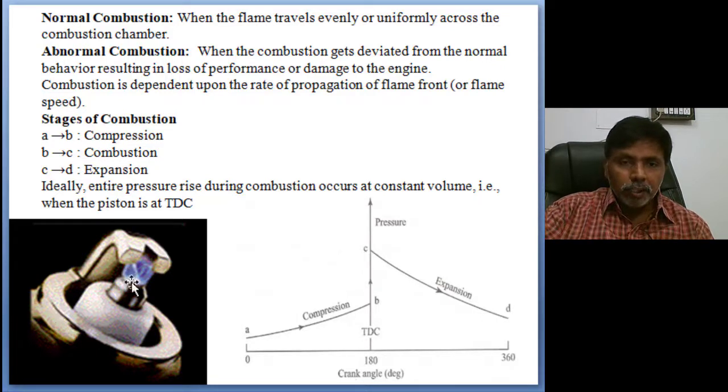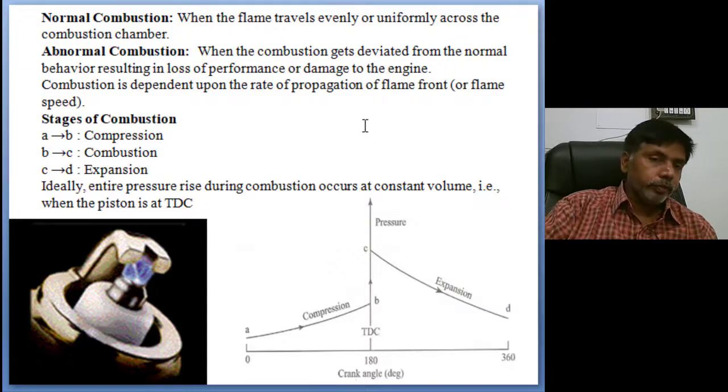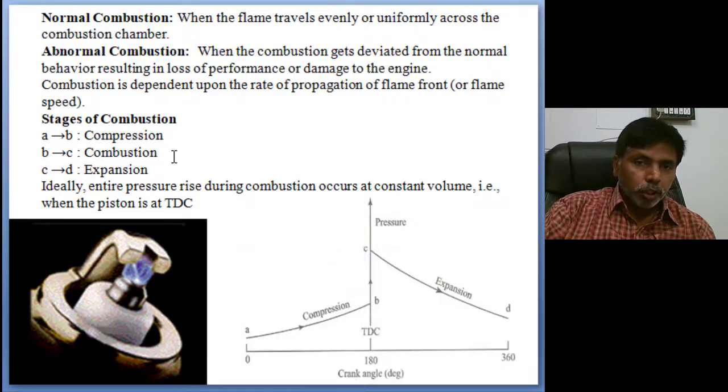You see, while we are giving the spark, how is the flame origin generated? Once a small spark is given, the air fuel mixture surrounding the spark plug first creates an origin. This origin spreads up to the boundary as the flame front. That flame front moves with a velocity normal to the piston. So our main target is this combustion only.